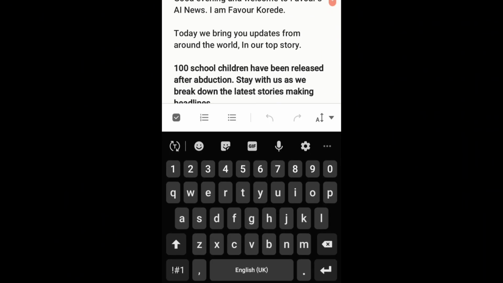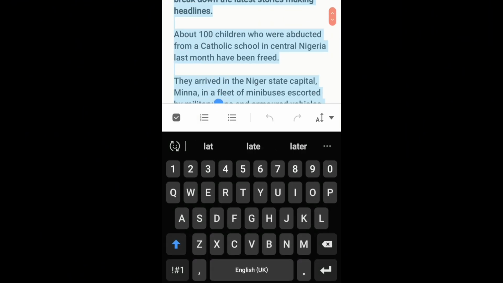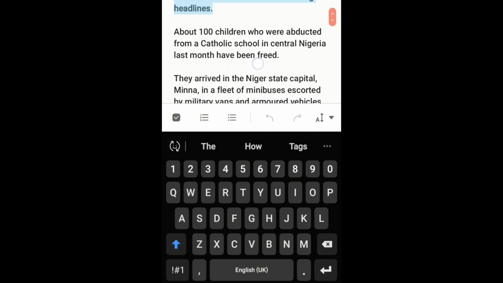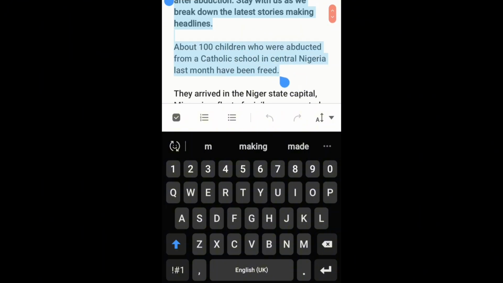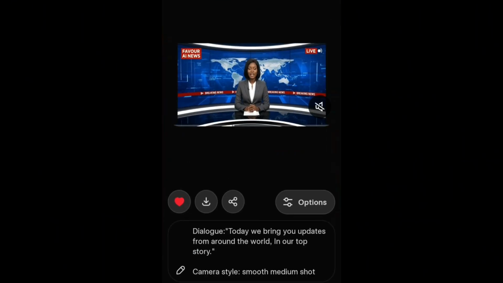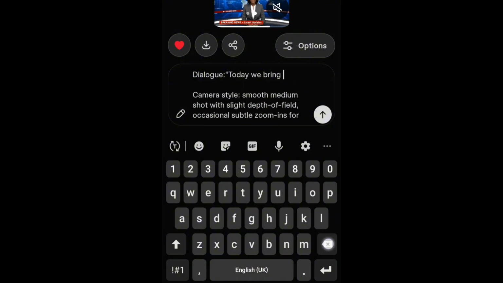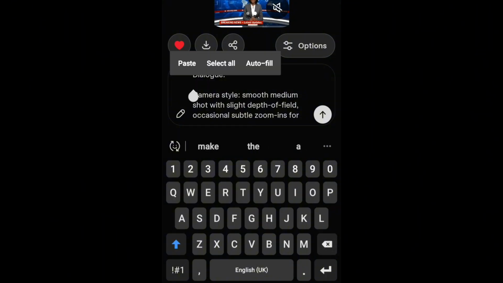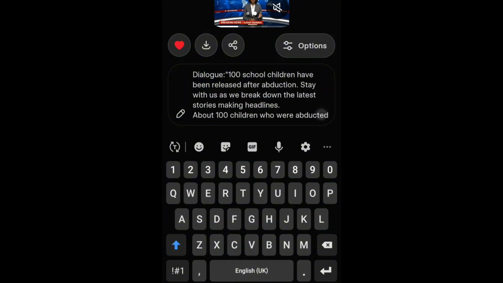So let's say I copy a word that is too long. Let's say I copy these 2 paragraphs now, right? I want it to say these 2 paragraphs all at a time. Copy, and then I take it back here. I clean out all of this and I paste that. When I play it or when I send it, you see what it will do.